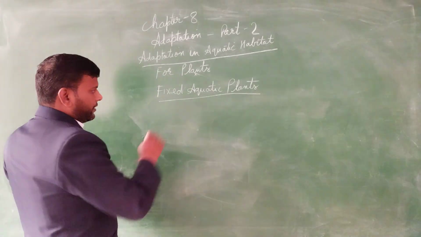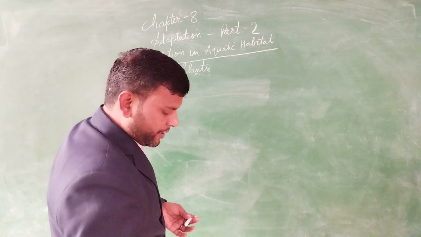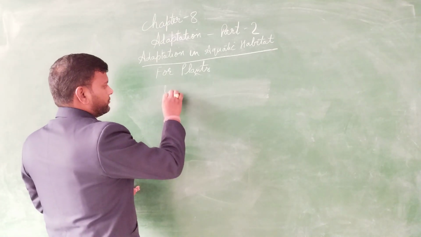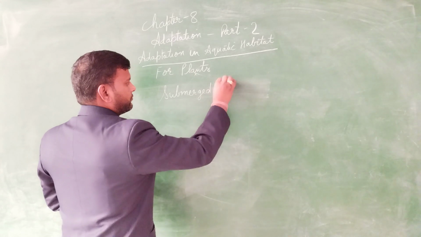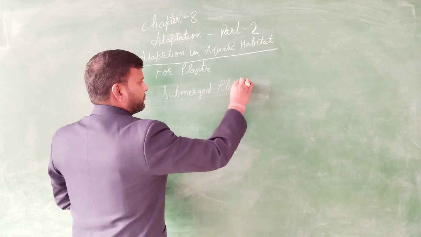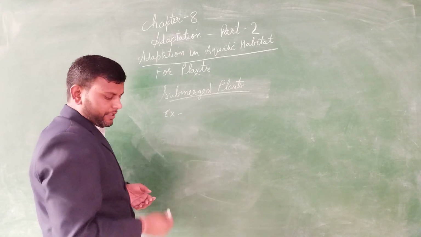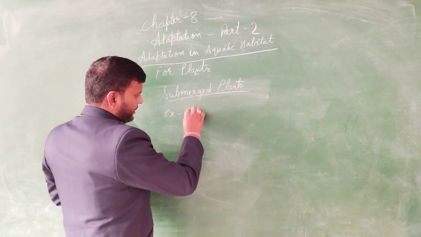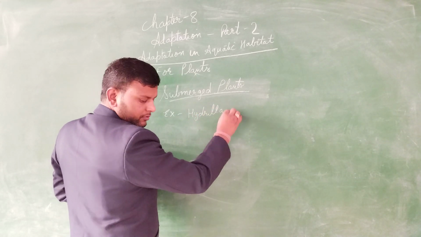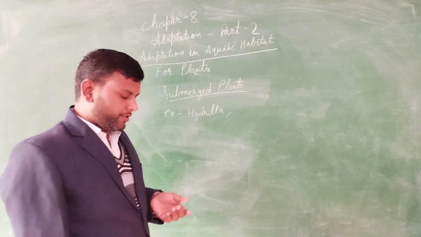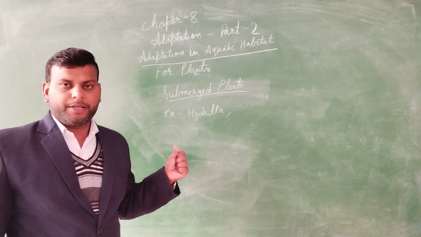Now the third one is the submerged plant. The first example I am telling you is hydrilla. Hydrilla lives completely under the water.